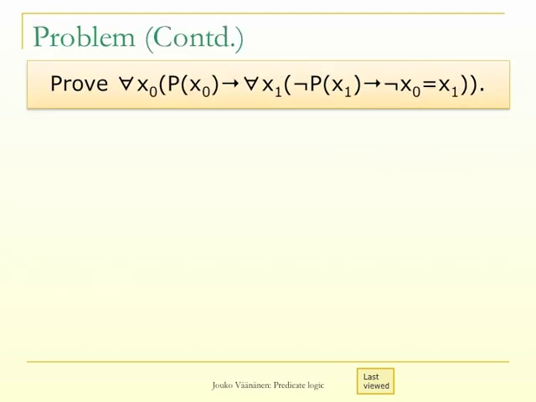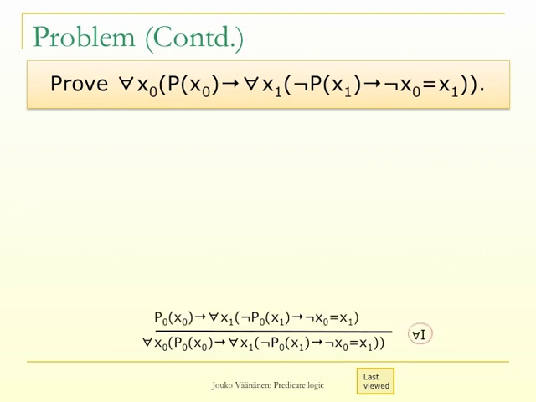Here is the deduction. We want to arrive at this universally quantified formula. So we want to use at the end a universal quantifier introduction rule. And we have to make sure that x0 is not free in the assumptions. Well, we don't have any assumptions. Now this is an implication, so we use the implication introduction rule. We make the assumption p0 x0 and try to derive for all x1, negation p0 x1 implies negation x0 equals x1.